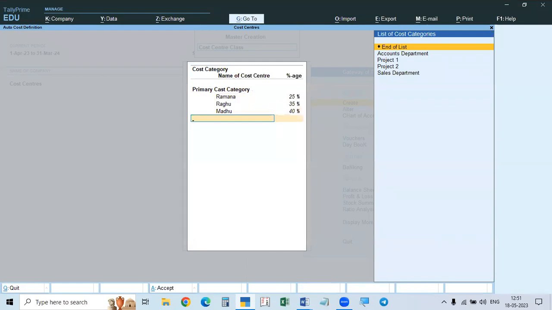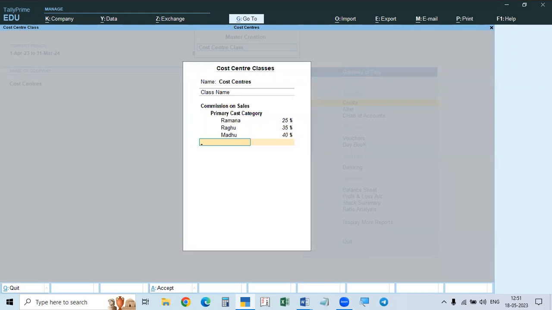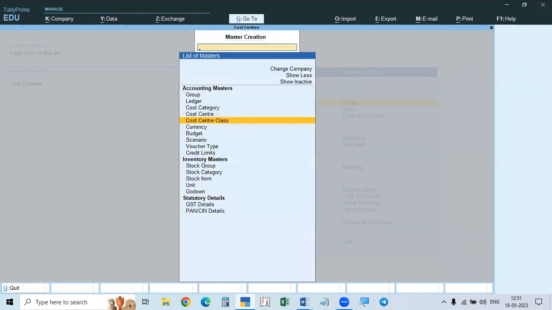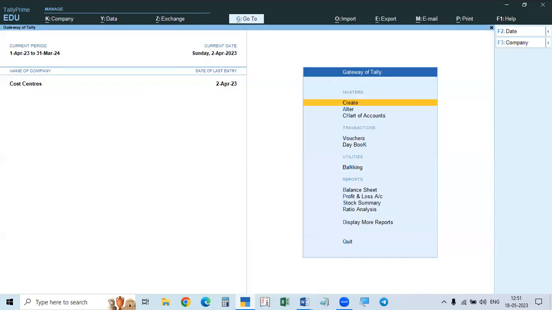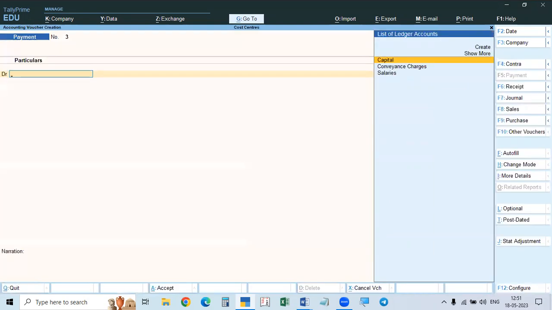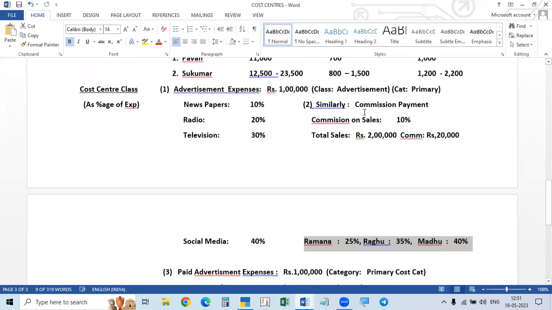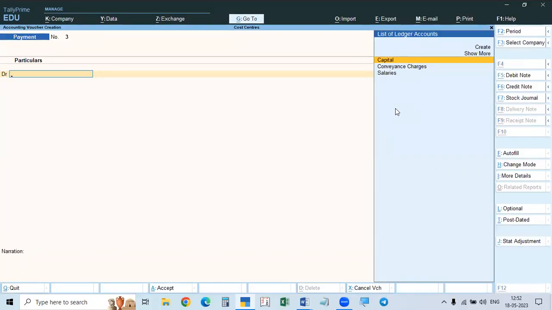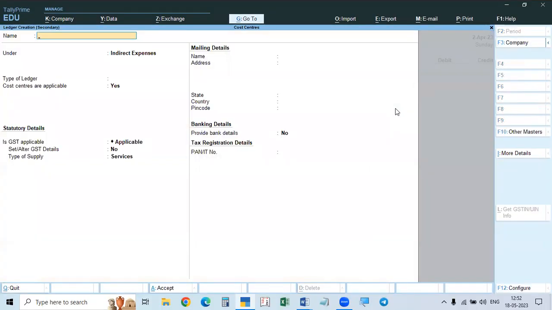Okay. Now it is taking this category. So now it's over. Now everything is created. Now we will go to other things, other creations to be made while making the entry. So here we have to pay the money. What are you paying? Commission you are paying to salesman commission, where commission on sales is the class we have taken, and we have to create a ledger also for expense. Here it is not given, so we will create the expense ledger.